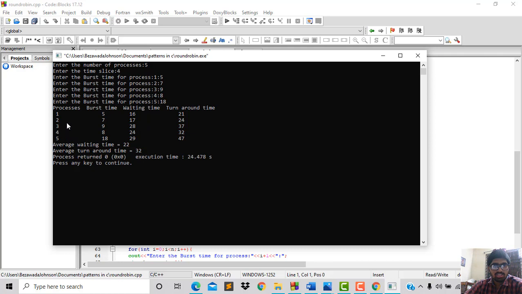Now we see that process 1 has a burst time of 5. The time limit I have given is 4. So it will execute from 0 to 4. After 4, process 2 will come, that is 4 plus again 4, and the remaining is 3. Now 4 plus 4 is 8, and after that P3 will come, 8 plus 4, and so on, until the burst time becomes 0 within the time limit.